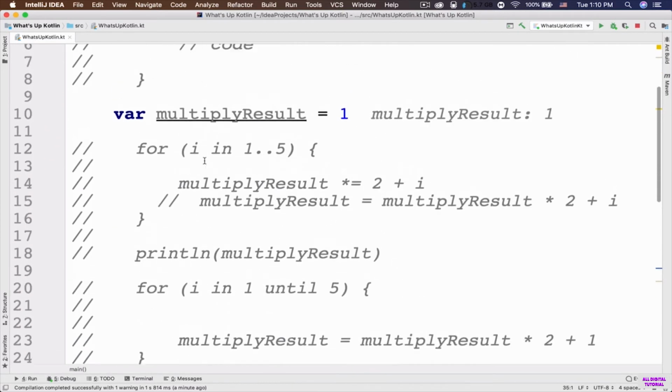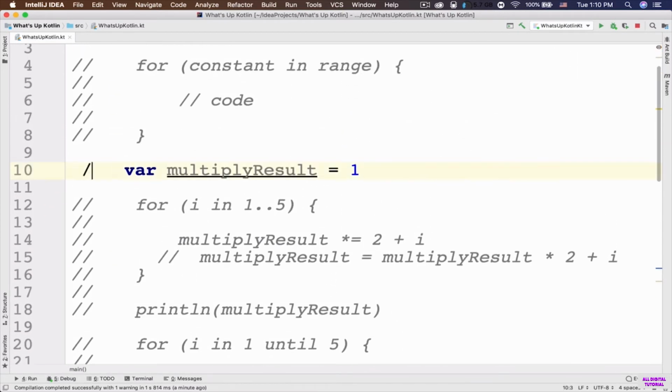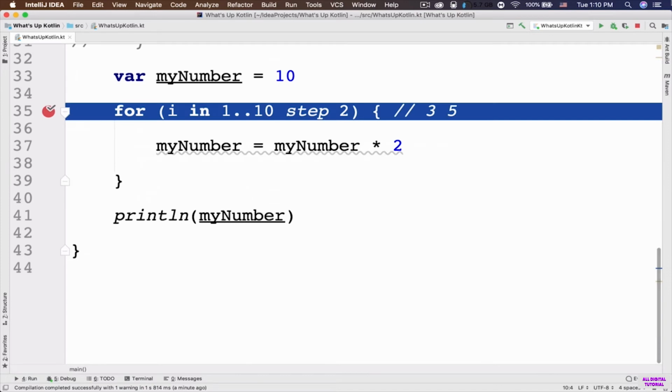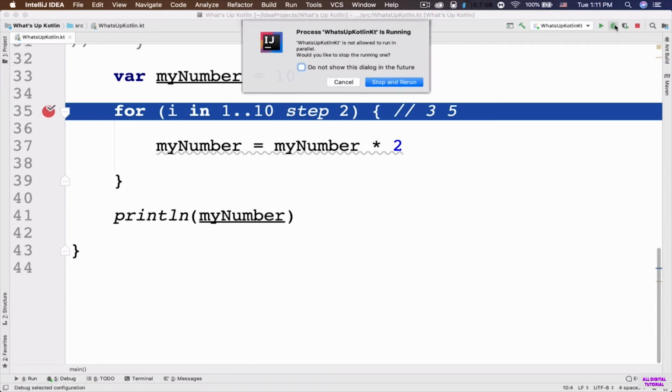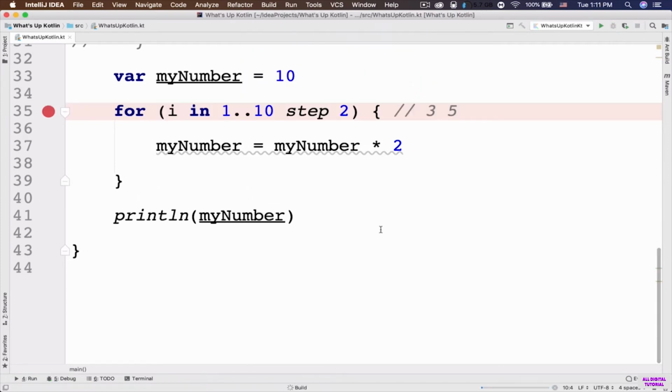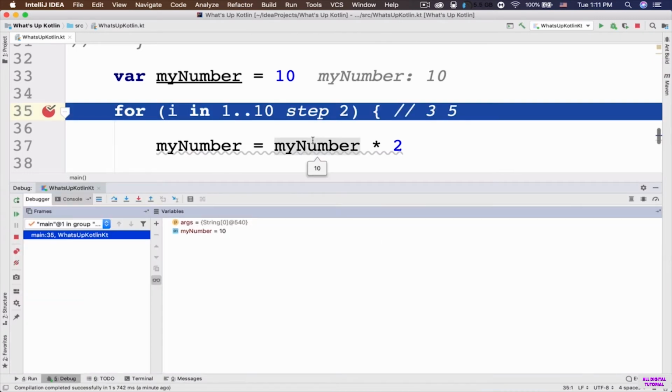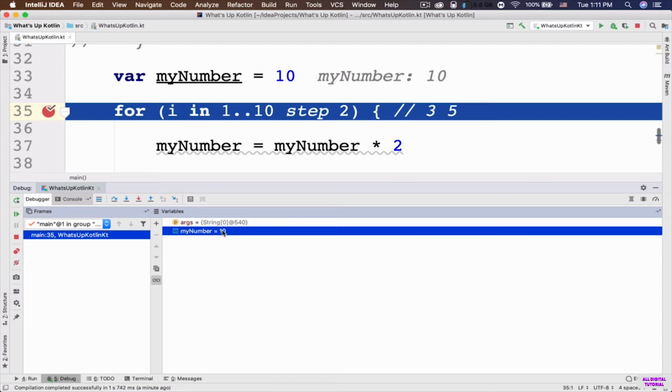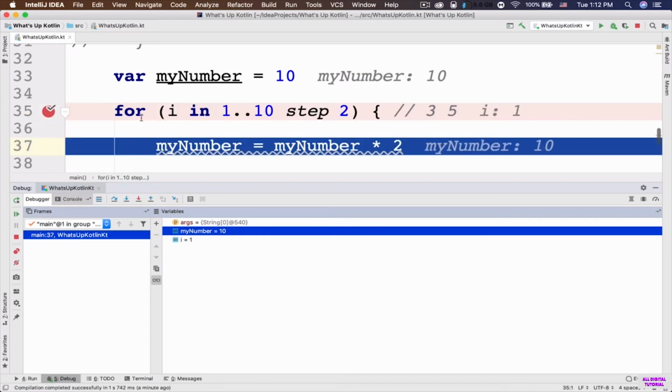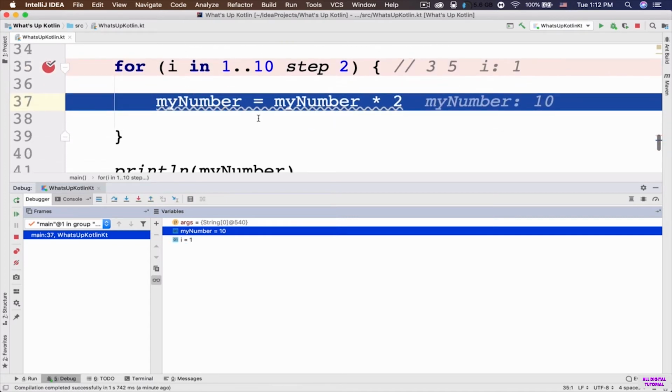So let me go back to our code, and I'm gonna comment out this code because I don't want to see this variable here. Let's go ahead and click on the debug again, stop and run. And now inside this debugging area, inside the variable section, we've got this my number, which is initially number 10. So now here we have this icon. If I hover over it, it is named as step over, or F8 if you want to use a shortcut. Let's click on it.